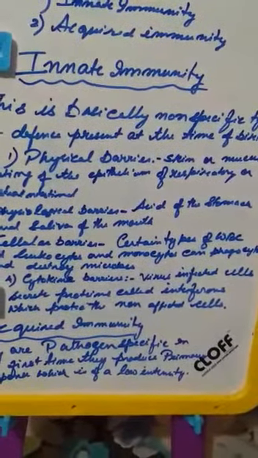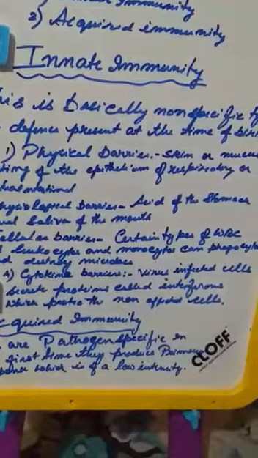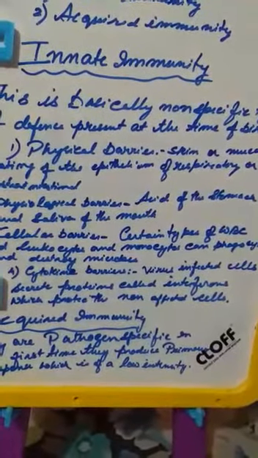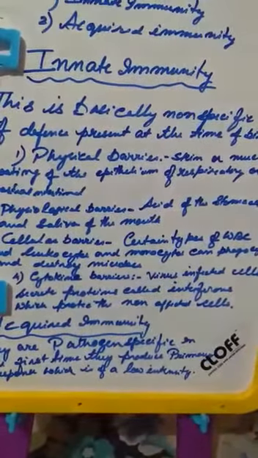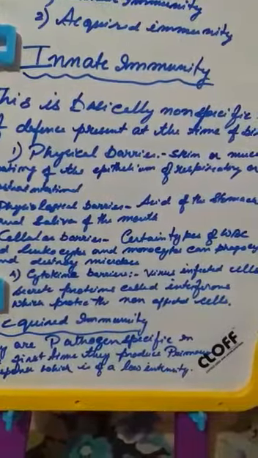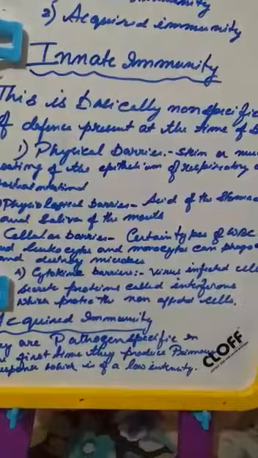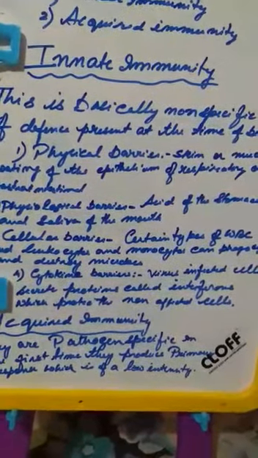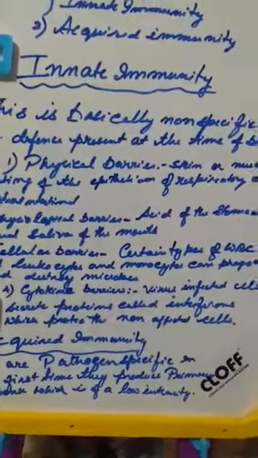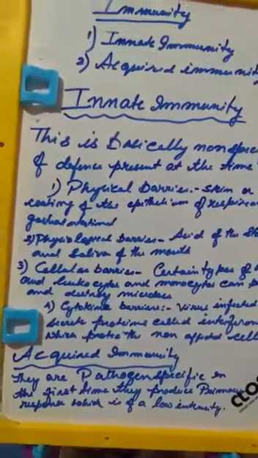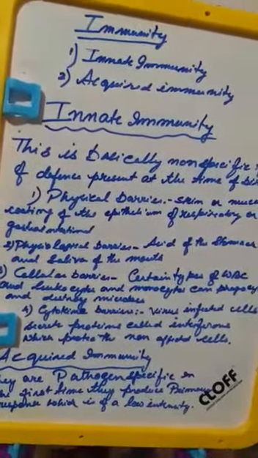Now when the viruses infect the cell, they secrete certain proteins that are known as interferons, and these interferons protect the non-infected cells, whereas they don't affect the cell. Okay, now here it protects the non-infected cell, and here again we come to the acquired immunity.